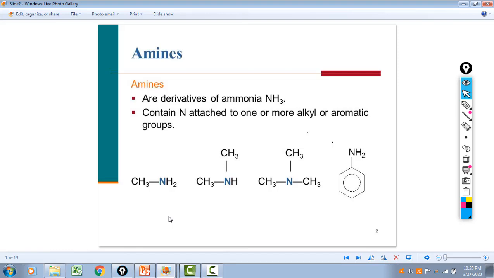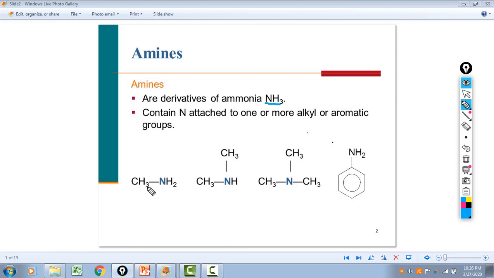With amines, what we've done is replaced one or more of the hydrogens. So in ammonia, there are 3 hydrogens. What we do is replace at least one of them with an alkyl group. It doesn't have to be a methyl group. It can be any size alkyl group, but to keep things simple, replace it with a methyl group, and we have 2 hydrogens.